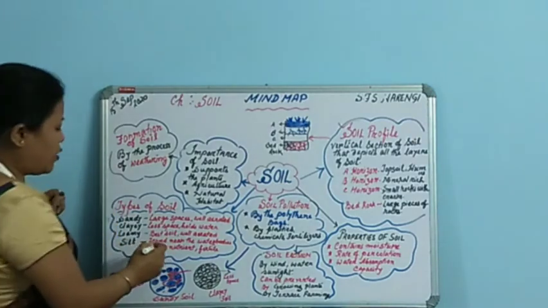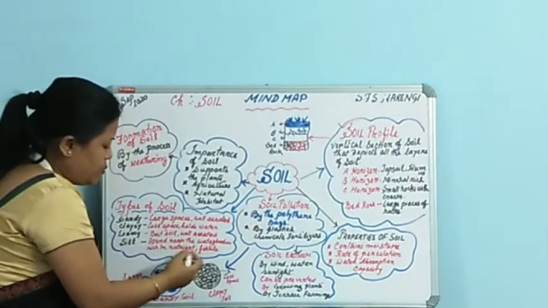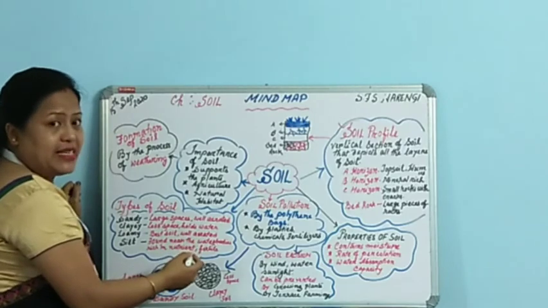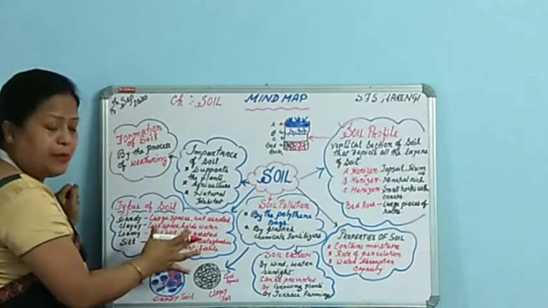Then the silt. This type of soil is found near water bodies, and it is rich in nutrients and very fertile. Okay, you need to remember all this.